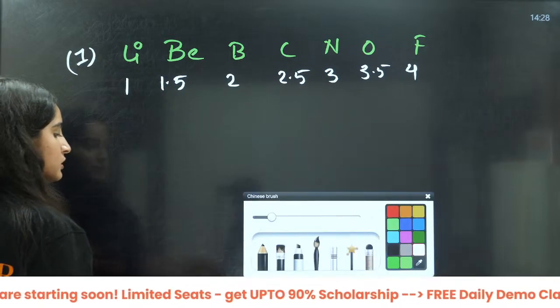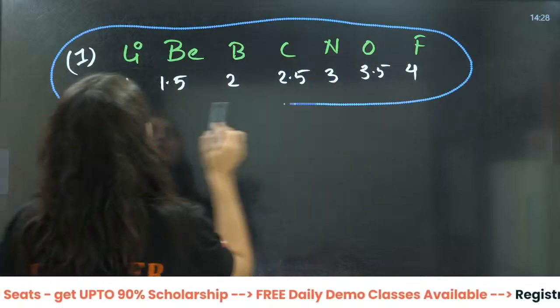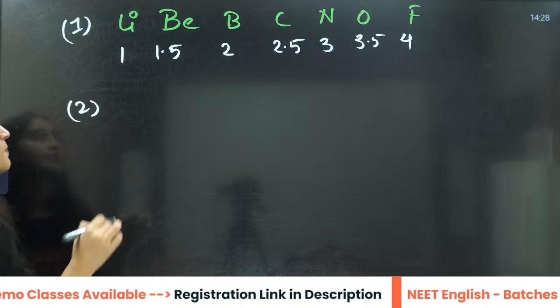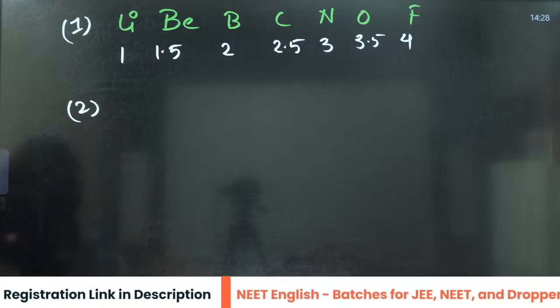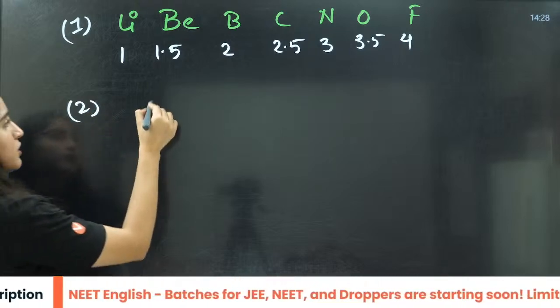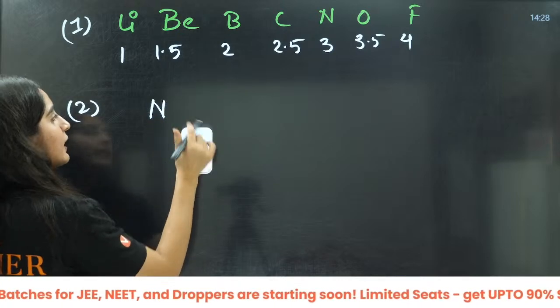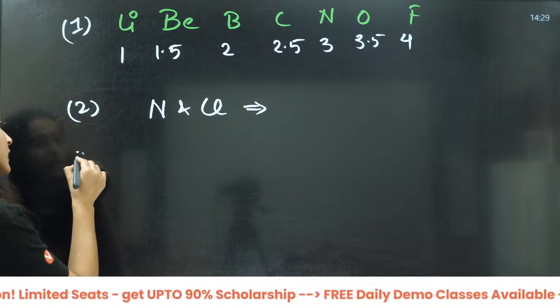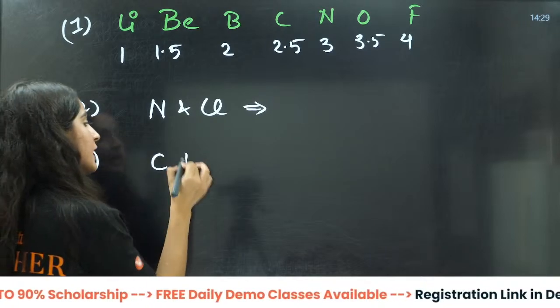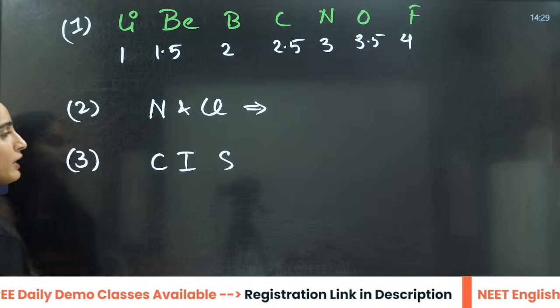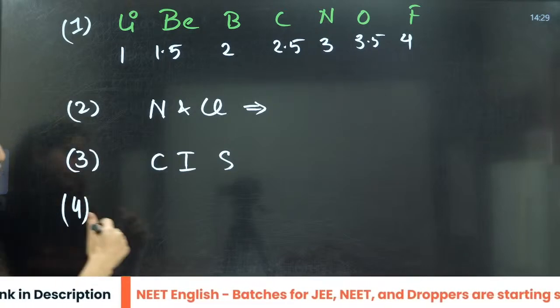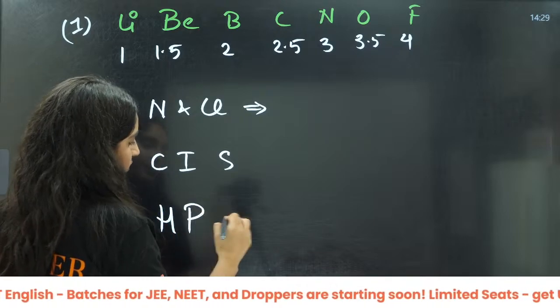Now what about the other few elements? Beta, if I talk about chlorine and nitrogen, they are nearly taken as the same, but chlorine definitely has slightly more electronegativity. Then you have C, I, S, that is carbon, iodine and sulfur. Then you have H and P, like HP gas cylinder.